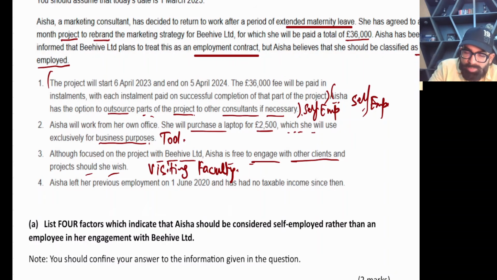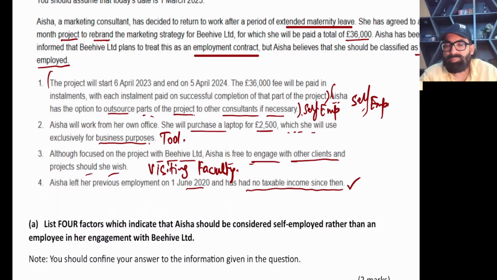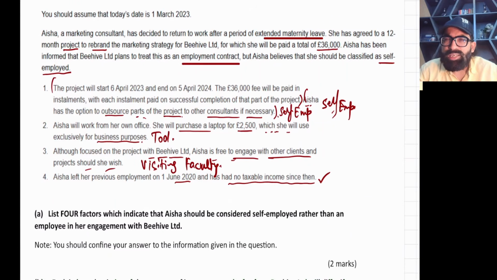Now, Aisha left her previous employment on 1st June 2020, years back, and has no taxable income since then. This is the only income in this question. They are saying this so that we can easily calculate tax.